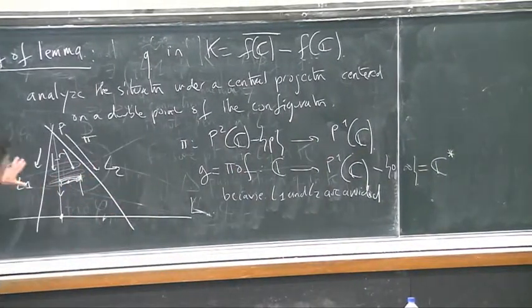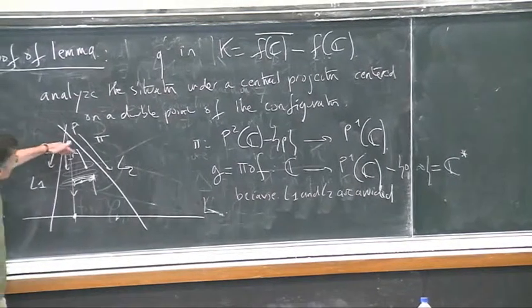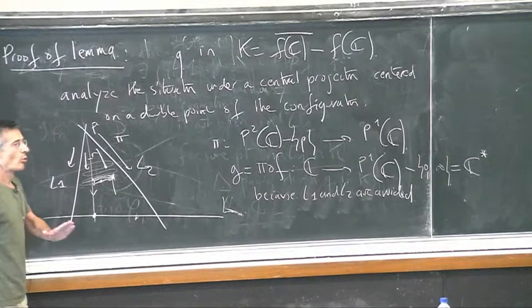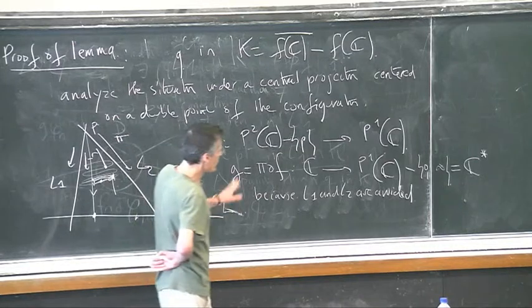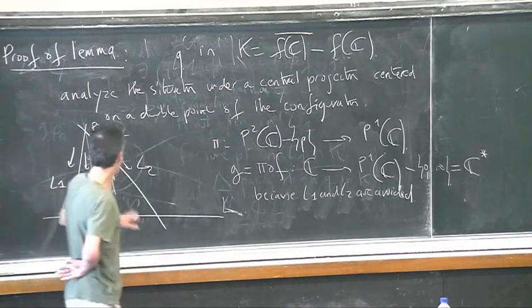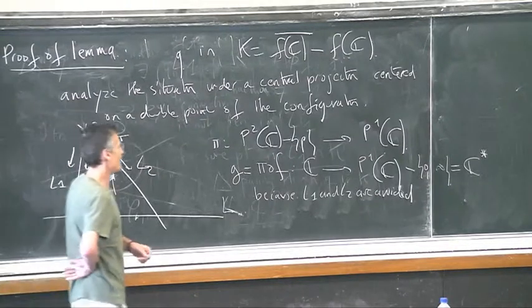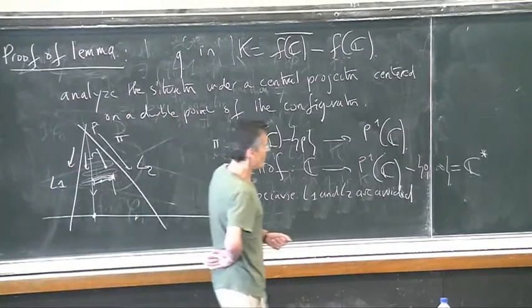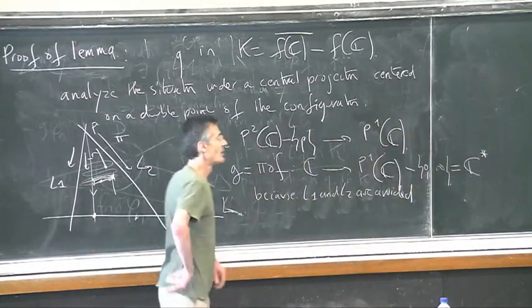Now there is a bit of analysis. First, your curve is a Brody curve, so it has a slow growth somehow. Second, your projection also, as a projection of a slow growth curve, should be of slow growth. And third, it avoids 2 points, so it sits inside C star.